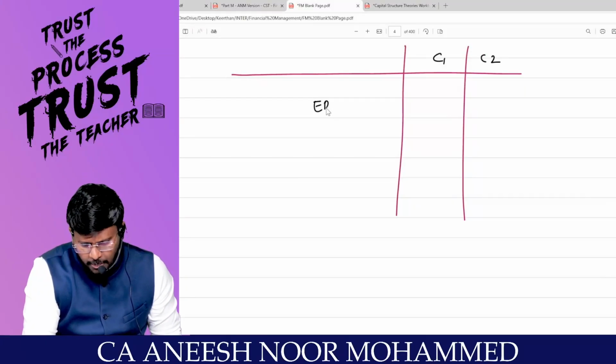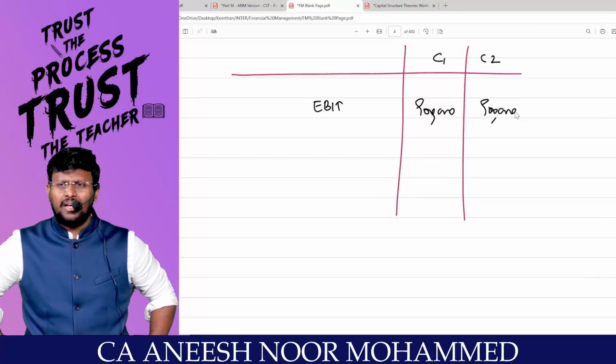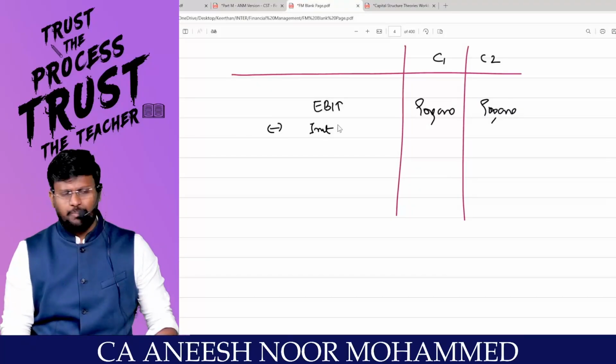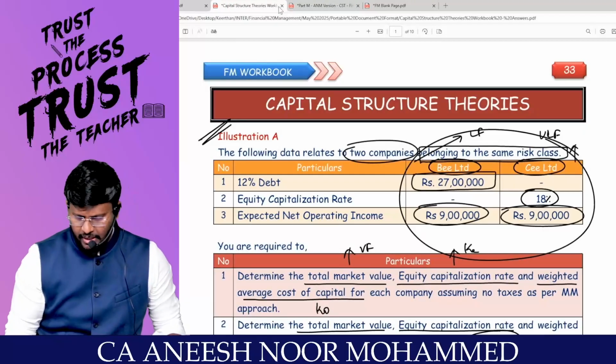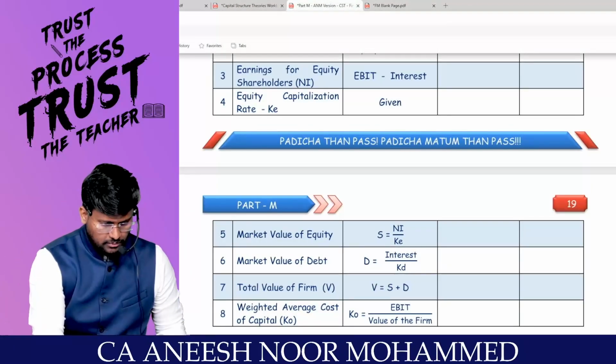Right, sir? What is the EBIT of the first company? 9 lakhs. Okay, what is the EBIT of the second company? Same 9 lakhs, because risk and return should be the same. Sir, what is the interest paid by the first company? Which is 27 lakhs into 12%. Am I right? 3 lakh 24,000.